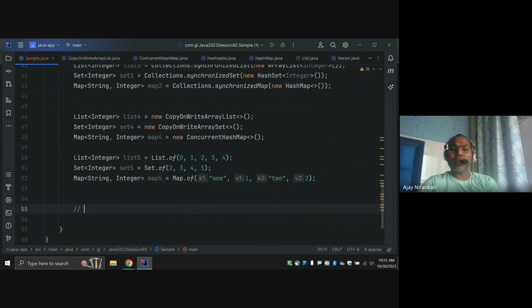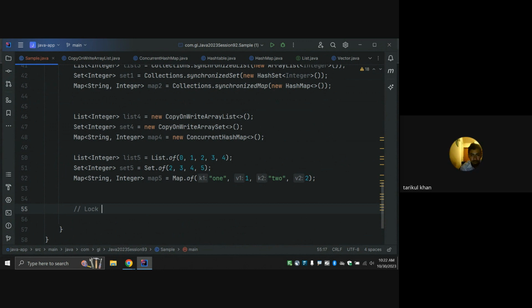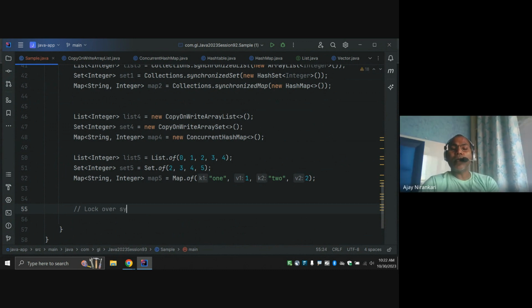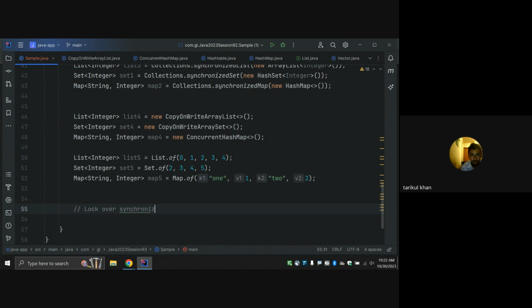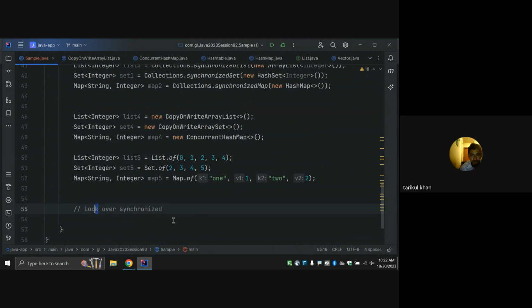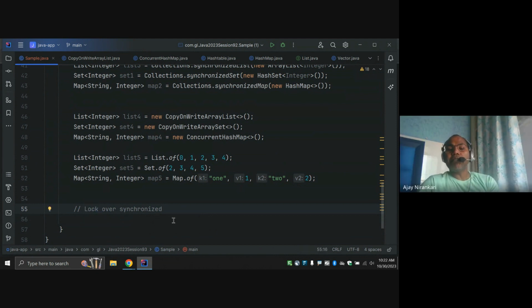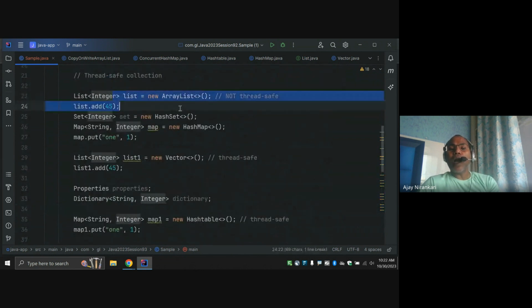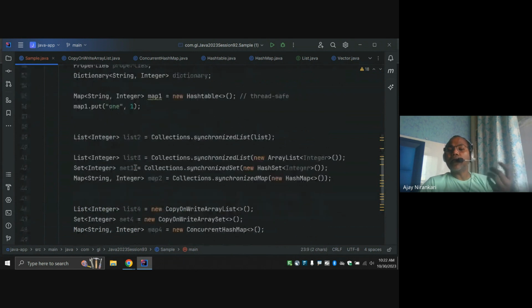I have already discussed lock versus synchronized. Because if you are using synchronized, that means you cannot get the latest feature of the Java virtual thread concept. Lock is an interface. It has multiple implementations like reentrant lock, interruptible lock. So you can use these. A good option: even if you want to make something synchronized, just wrap this code in the lock interface. That works fine for you.